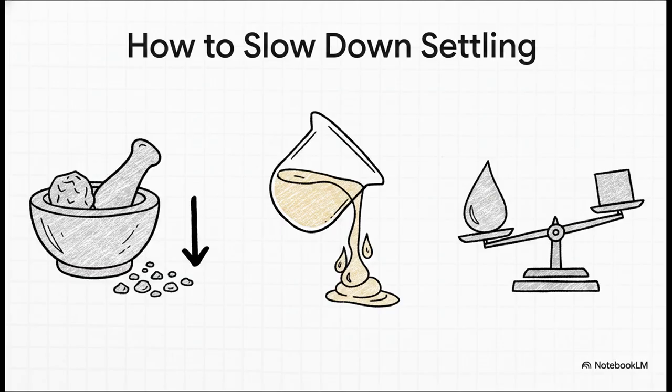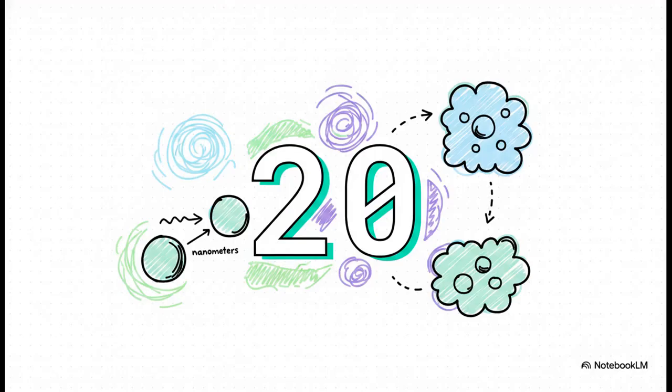Pretty neat, right? Now, what's really fascinating here is this highly specific distance. When particles in a liquid are separated by exactly 10 to 20 nanometers, they enter the state called a secondary minimum. At this very precise distance, weak attractive forces start to take over. And scientists actually use this quirk of physics to their advantage. They encourage the particles to purposefully form these loose, fluffy clumps called flocks.